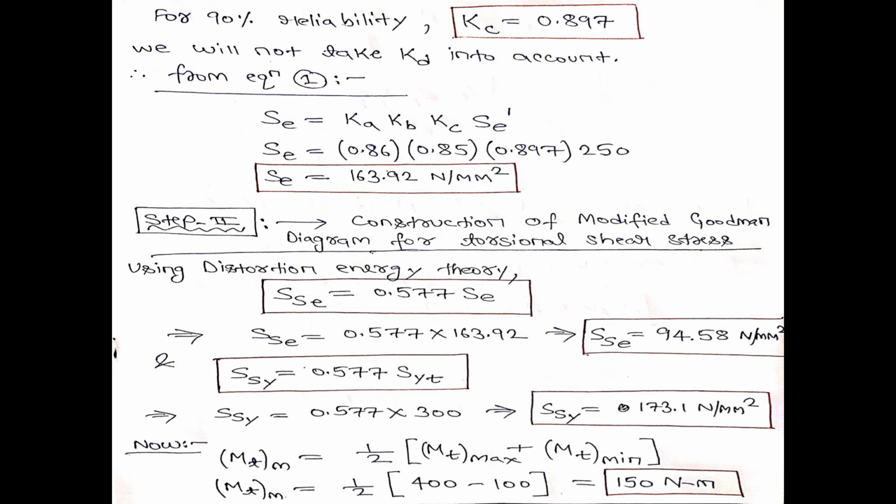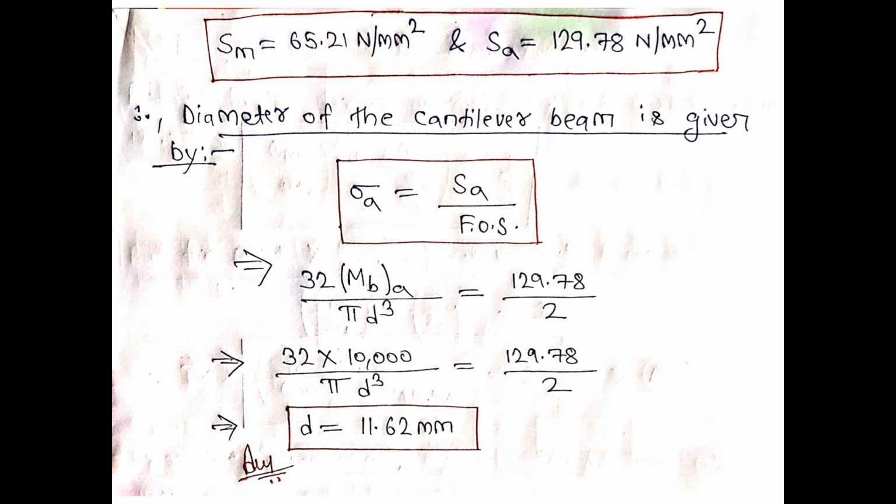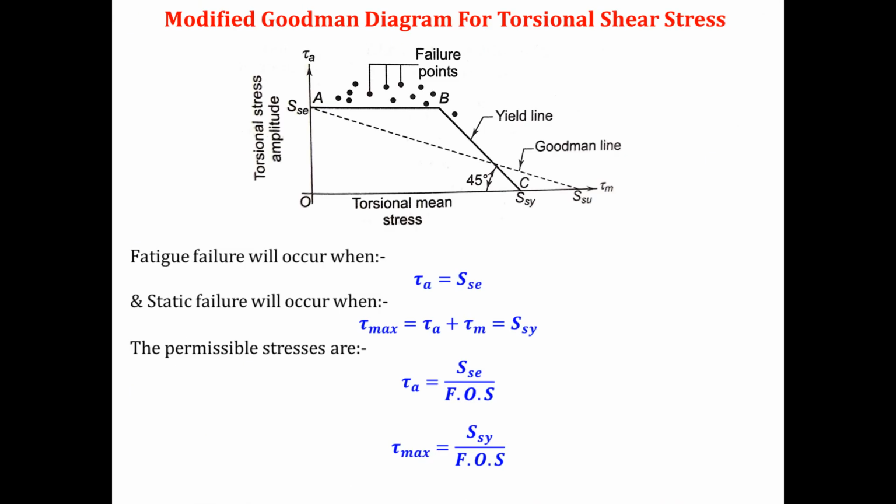Fine. So now let us move to the modified Goodman diagram for torsional shear stress. This is the modified Goodman diagram. So I got the value of SSE, but in the x-axis I need to get the value of SSY, because the area under the region OABC represents the modified Goodman diagram for torsional shear stress. So I need to get the value of SSY.